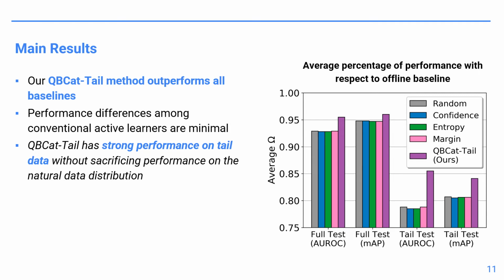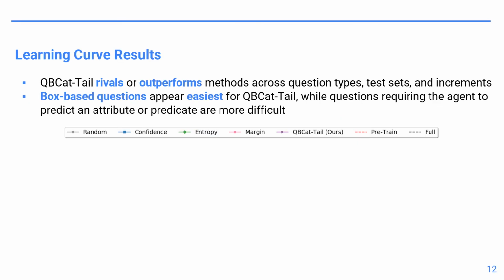In contrast, we see that the performance differences among conventional active learning methods are minimal. In our supplemental materials, we find that these minimal performance differences are due to the conventional active learning methods selecting examples mostly from the head of the data distribution.